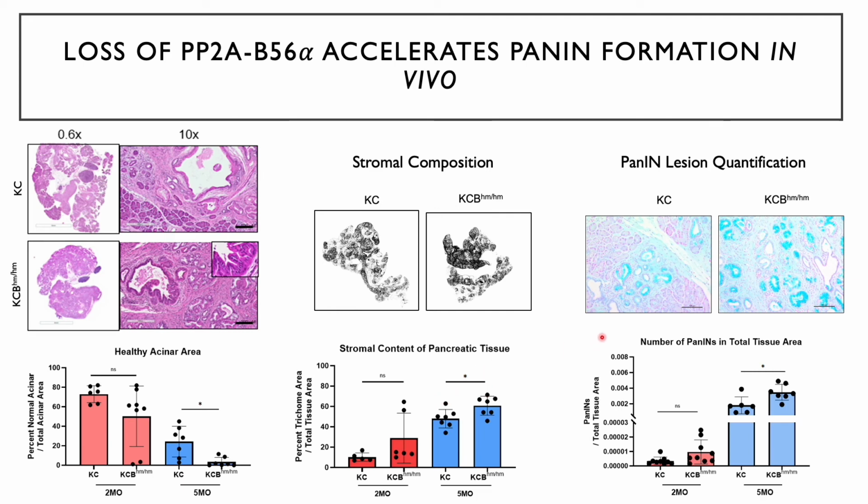Alcian blue staining, used to mark PanIN areas, indicates that KCB mice have a significantly lower healthy acinar area and have a higher number of PanIN lesions per area. Together, all of these results indicate that a loss of B56 alpha can further accelerate early PDAC progression when coupled with KRAS G12D mutations in vivo.